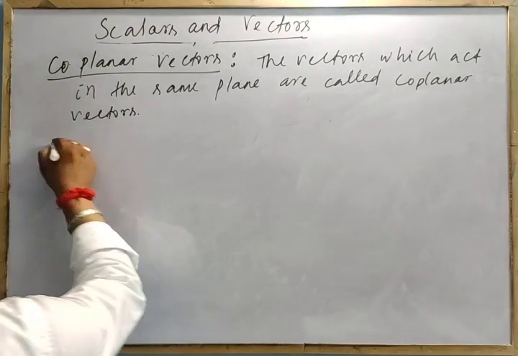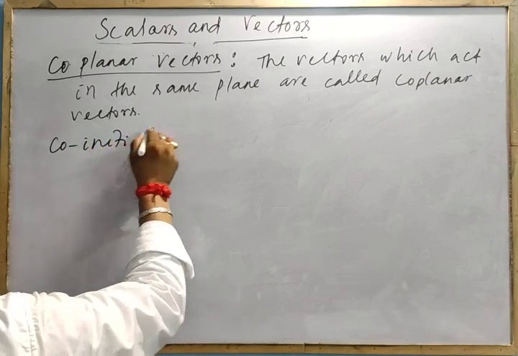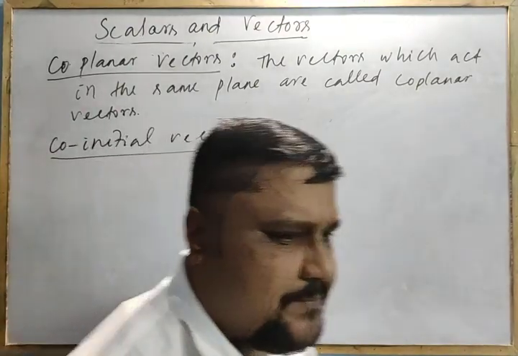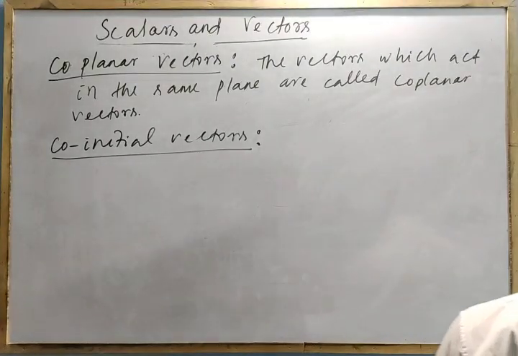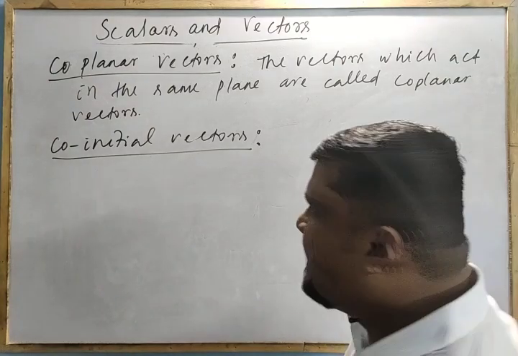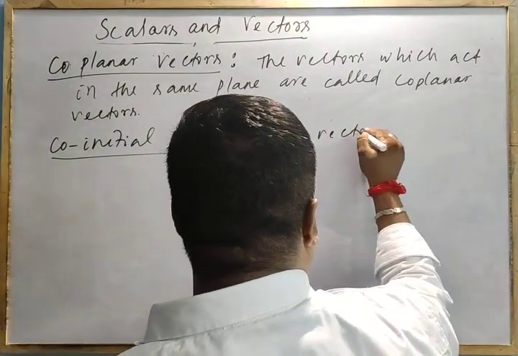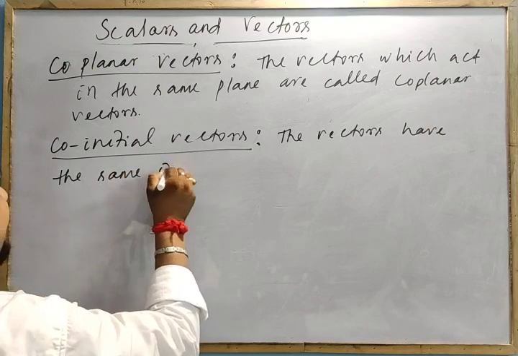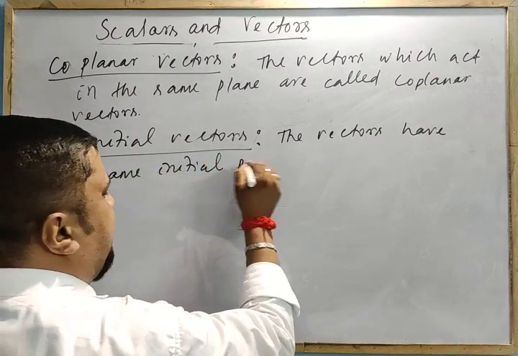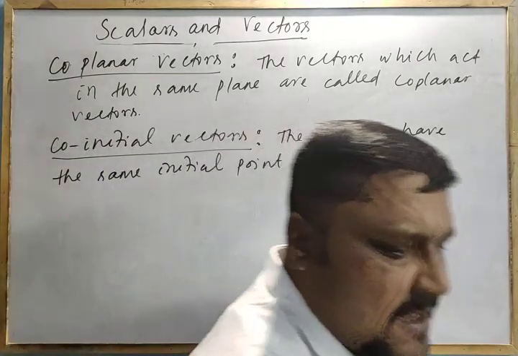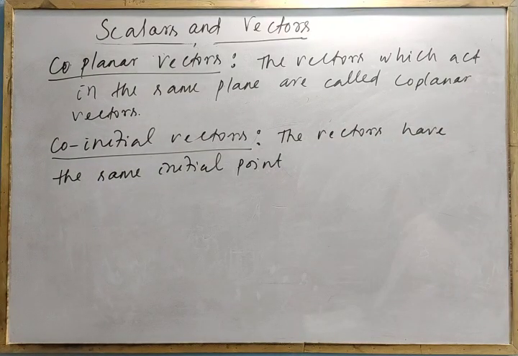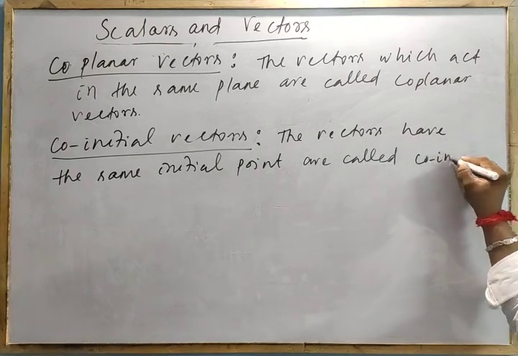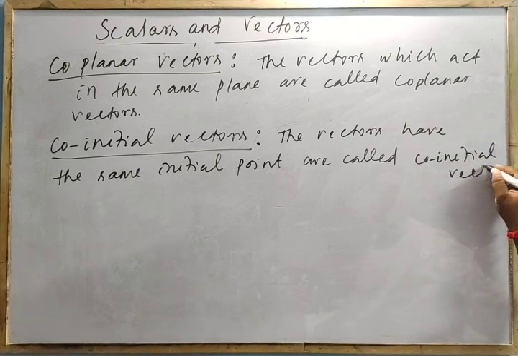Then co-initial vectors. Just write the statements. They are terms we need in due course of time. Co-initial vectors: the vectors which have the same initial point are called co-initial vectors.